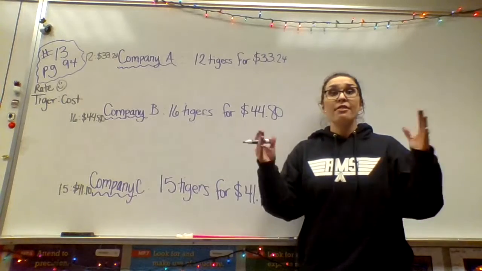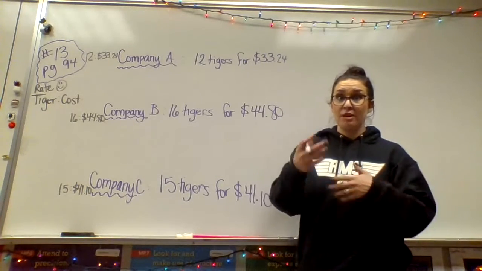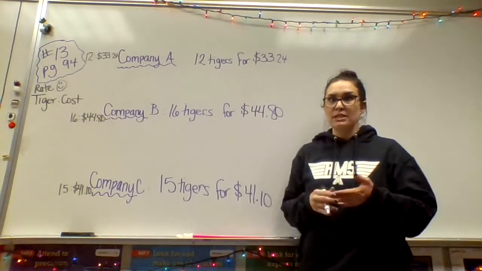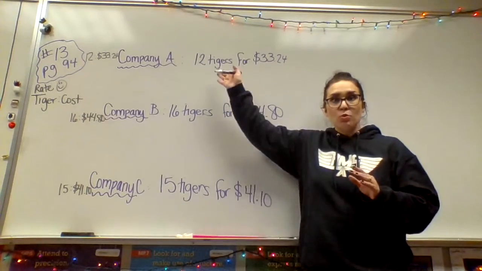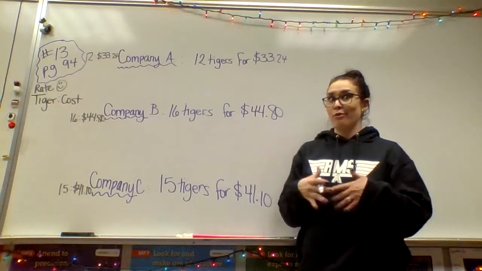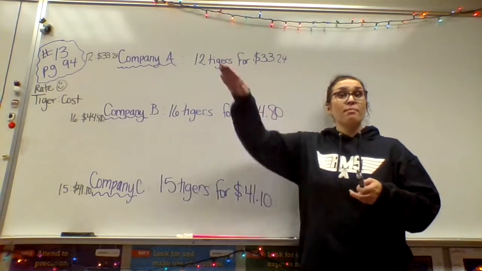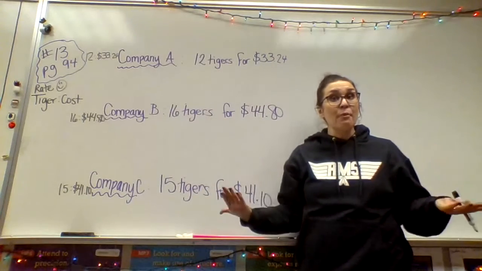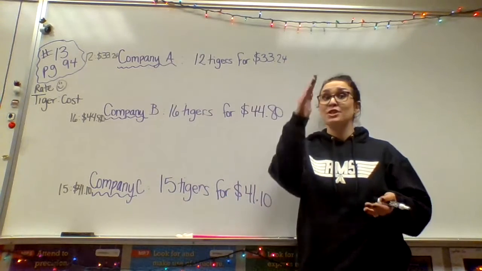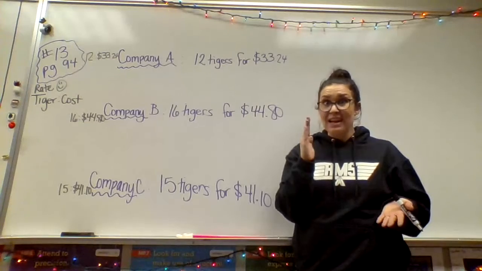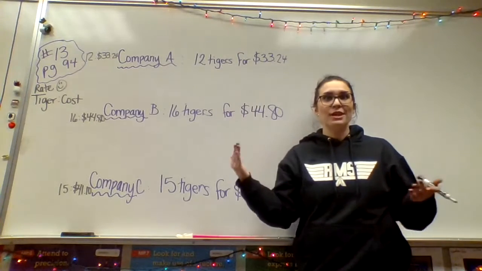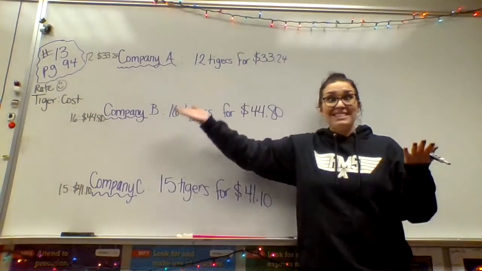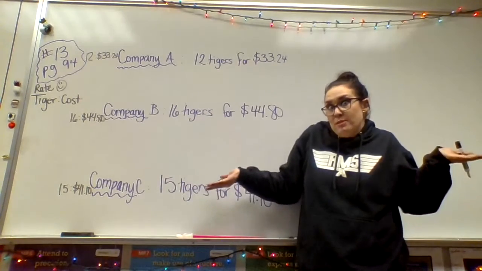All right. So the very first part of number 13 asks us which one of these companies is going to be the cheapest. Which one can I get the most bang for my buck? So let's start with company A, we'll do company B, and then we'll do company C. And how we're going to do this, my friends, is we're first going to write the rate, and then we're going to try to find the unit rate so that we're able to see how much I can save by choosing whichever one is the cheapest.